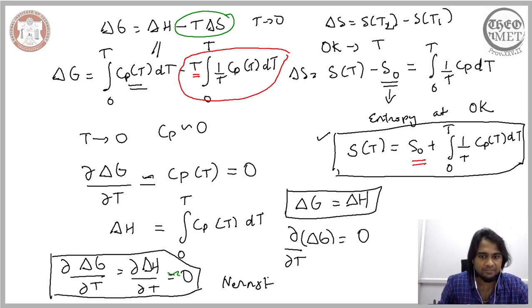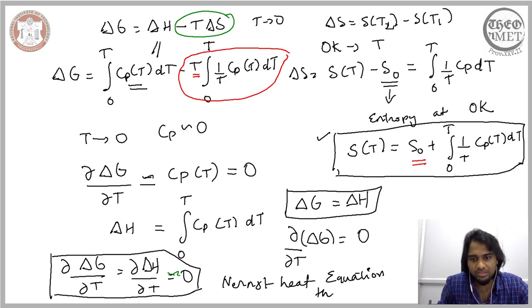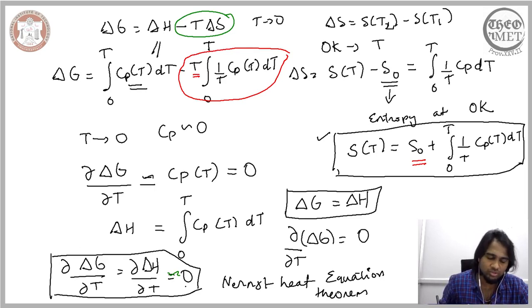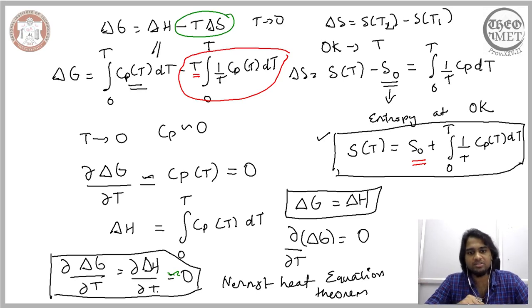This is referred to as opposed to Fourier's heat equation. In the framework of thermodynamics, we have the Nernst heat equation, or Nernst heat theorem, because in addition to being shown theoretically, this has also been concluded through certain experimental studies.